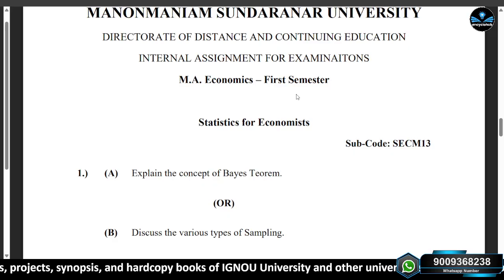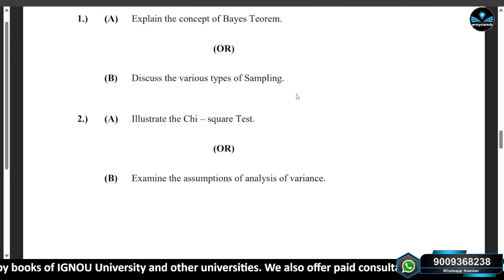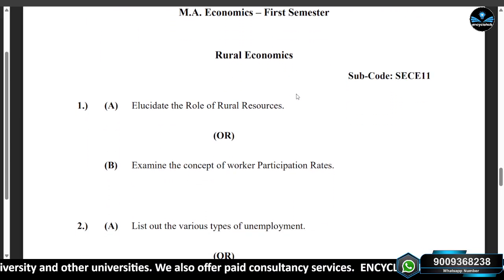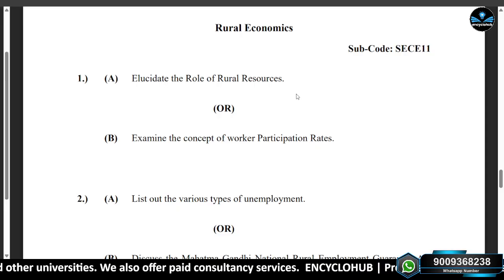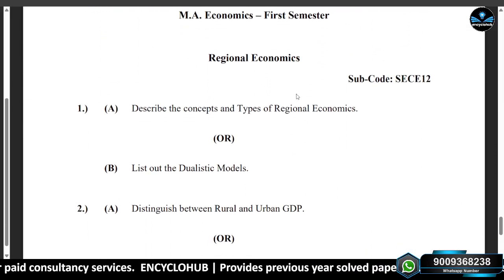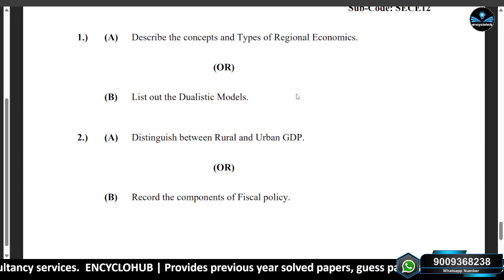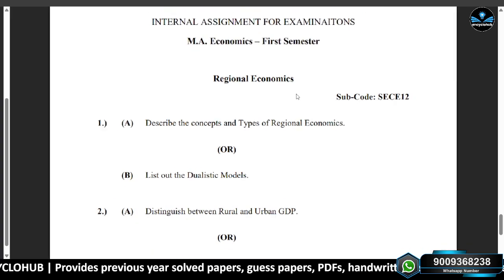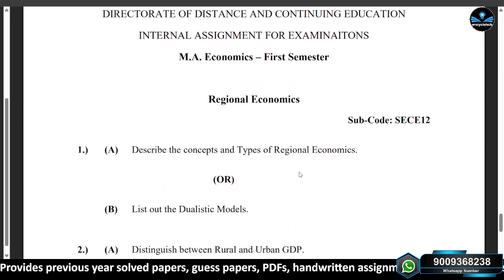Similarly, the third one, SECM 13, is the paper Statistics for Economists. There are only two questions in this paper. The fourth paper is Rural Economics, subject code SECC 11, first and second question, and the last paper code is SECE 12, first and second question. So basically, we are providing a solution of these papers.